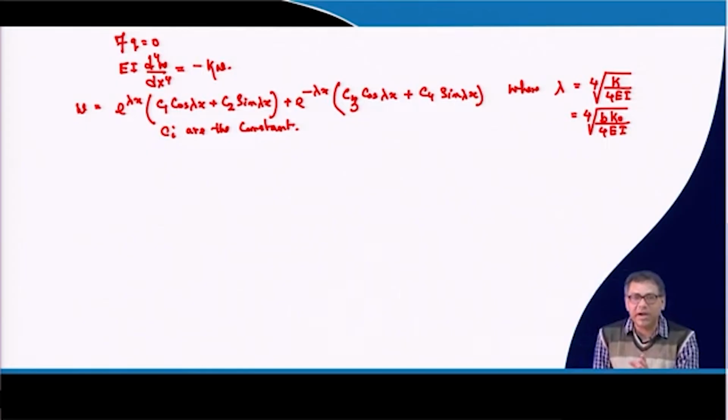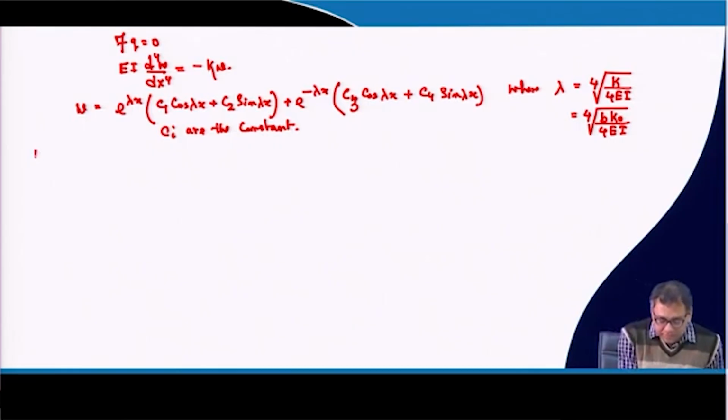The semi-infinite and finite beam concepts will be used when I discuss laterally loaded piles, because piles will be idealized as semi-infinite or finite length beams, and then we will determine the settlement of the pile due to the lateral load. So that concept is very important in this section.